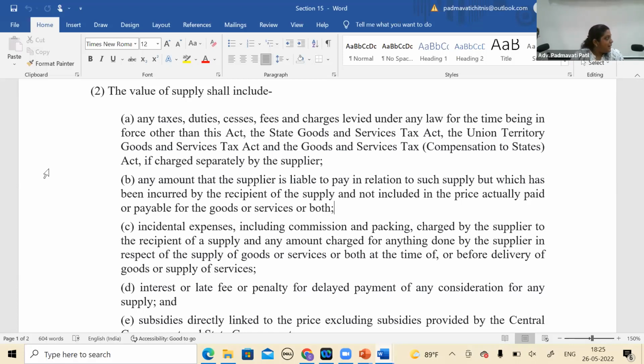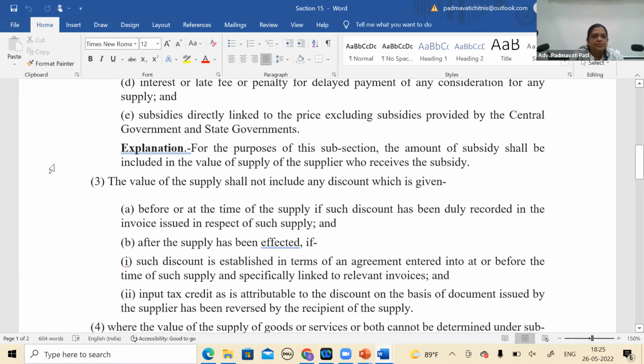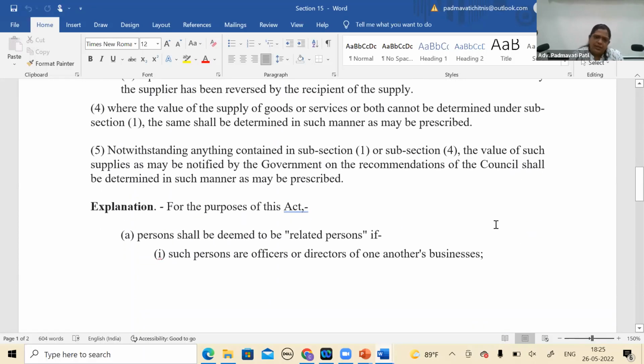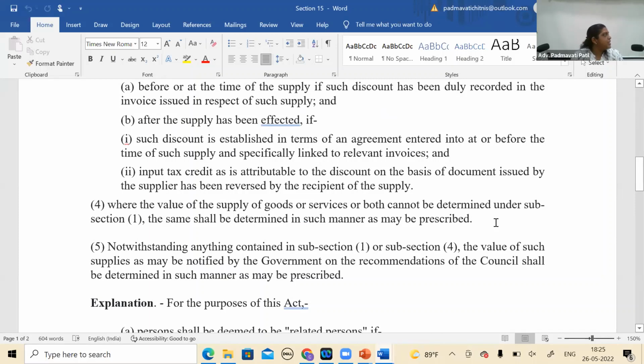Now, if you go to 15(4), see what we are saying, price is not the sole consideration. So where the value cannot be determined, that's why we are going to Rule 27. Correct. So I am saying 15(2)(b) never triggers. You go to 15(4). His point is to directly go to 15(4) to say that price is not the sole consideration, and go to Rule 27. Rule 27. That also. Supply of services.